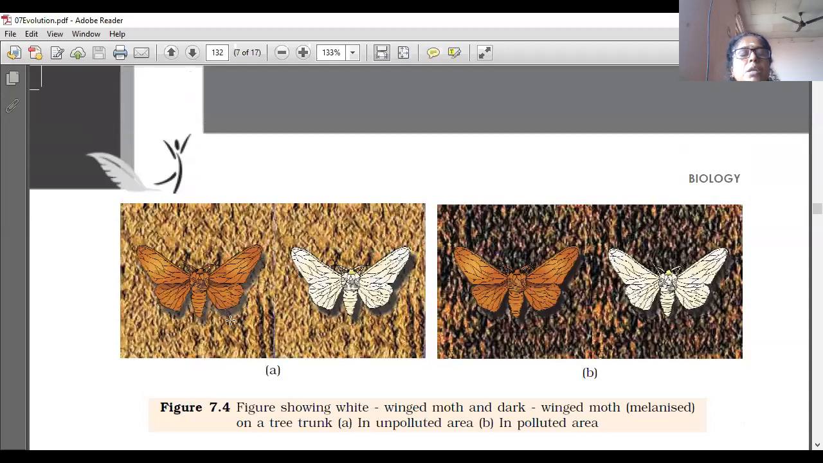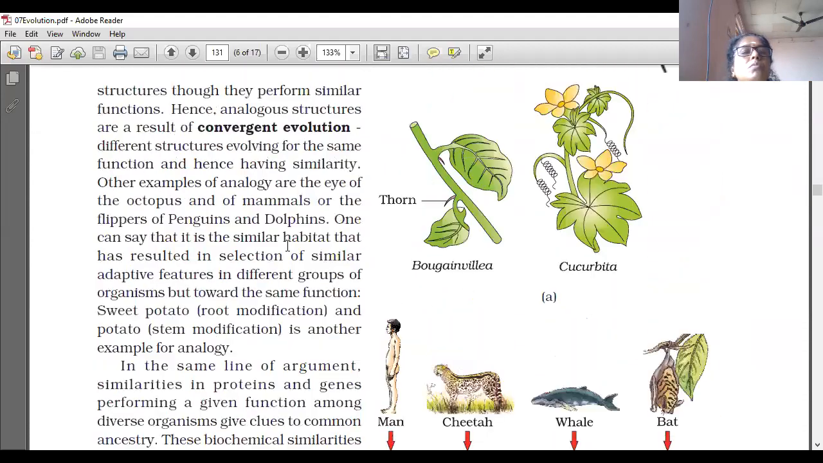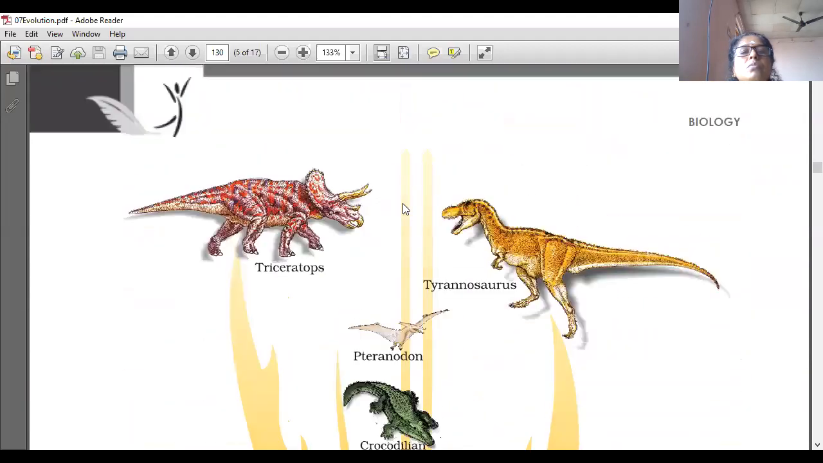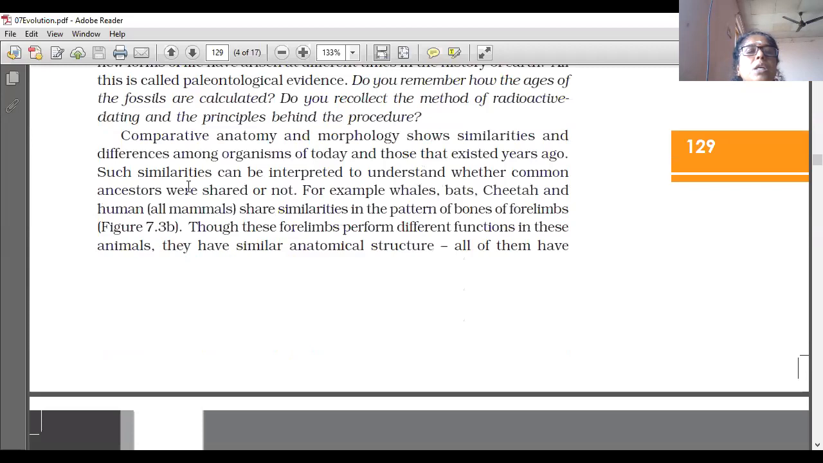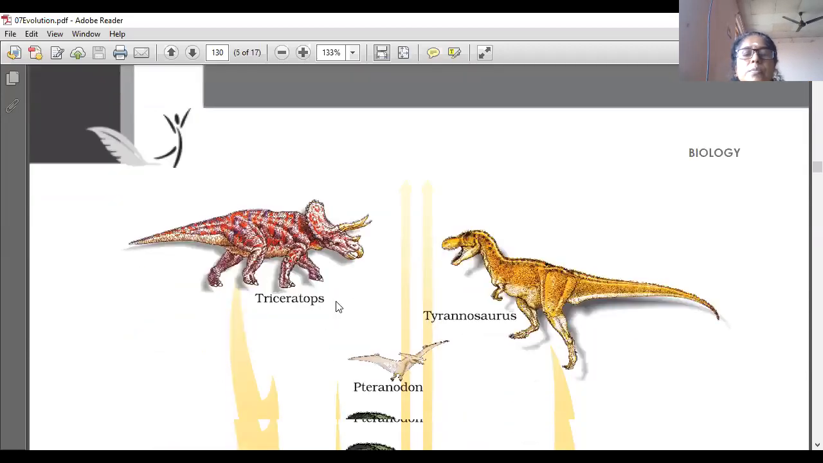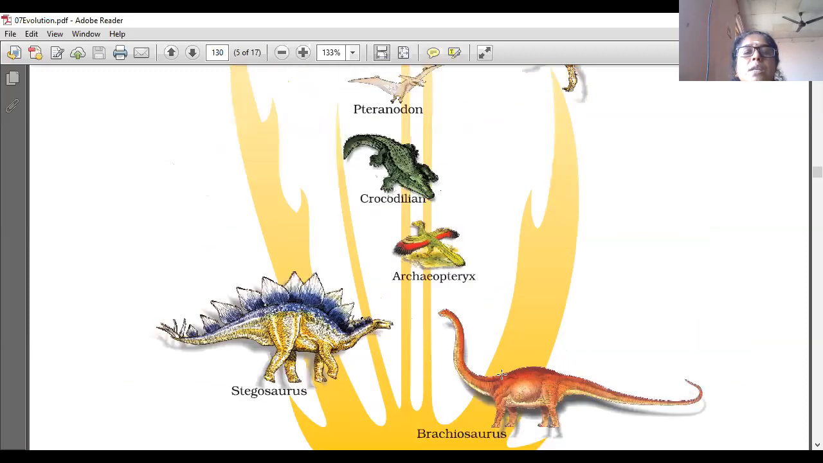So, natural selection. Evolution by natural selection is explained with the help of evidence of evolution, which is what we are learning in this one. A family tree of dinosaurs and their living modern-day counterpart organisms like crocodiles and birds.